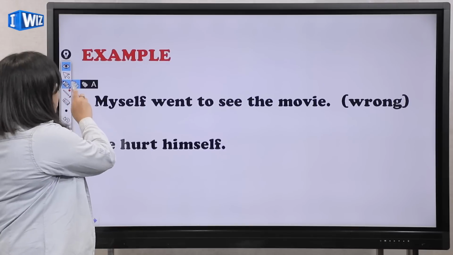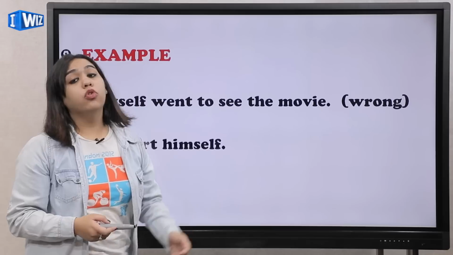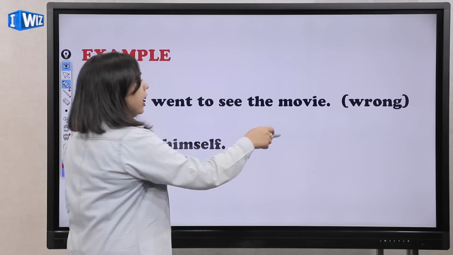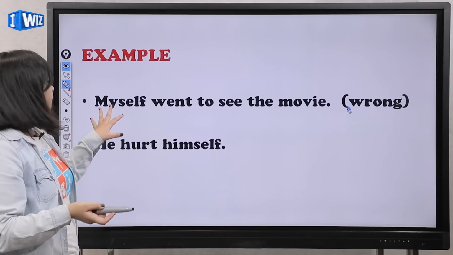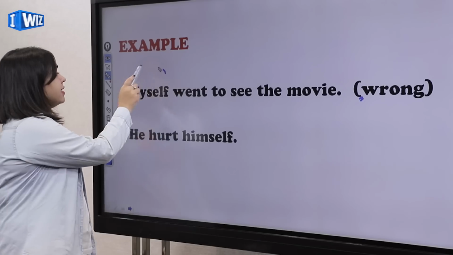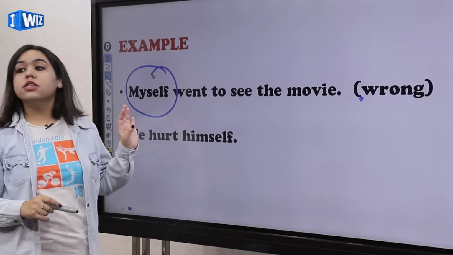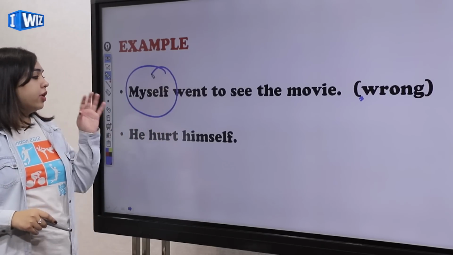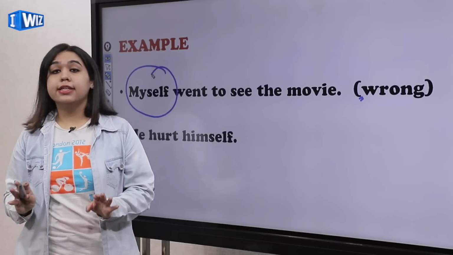For example, if somebody says that myself went to see the movie, this will be incorrect. I've also written here wrong. Why do you think it will be wrong? It will be wrong because myself is a reflexive pronoun that cannot be used as a subject. It cannot be used in the beginning. It doesn't make any sense.